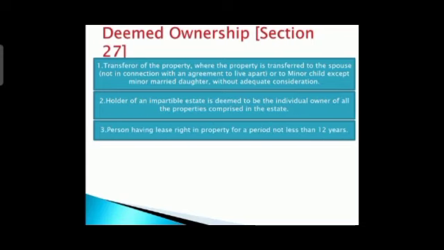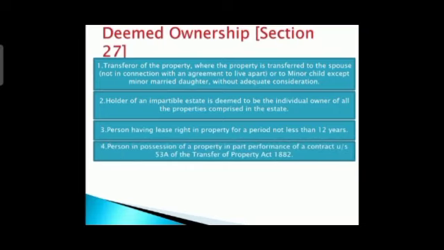Next is a person having lease right in a property for a period not less than 12 years. Now you can say that if a person has taken a property on lease, and he is going to extend that property, for example suppose he has taken it for 1 year, then 2 years, he is going to extend that limit, at that time he is called a deemed owner.